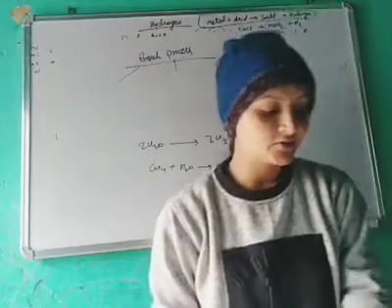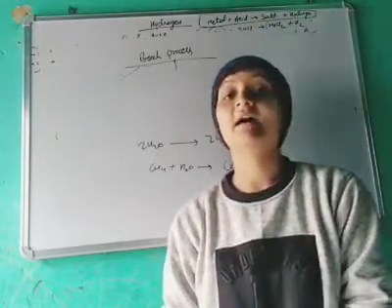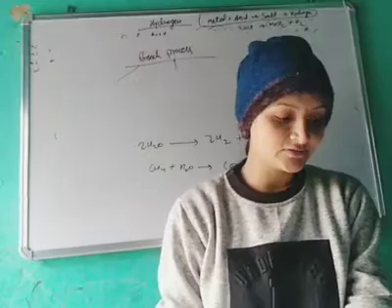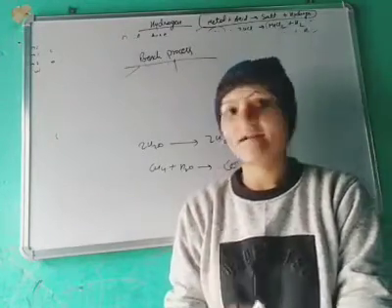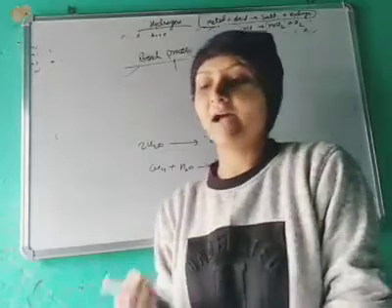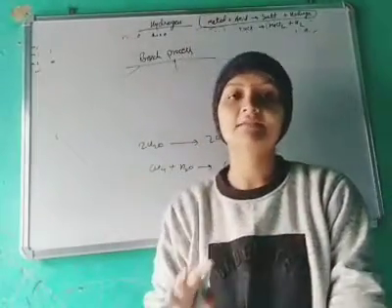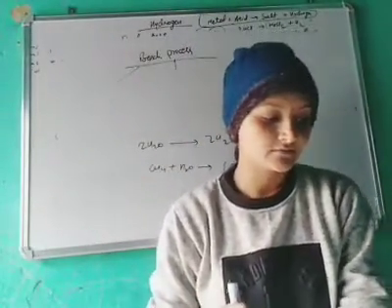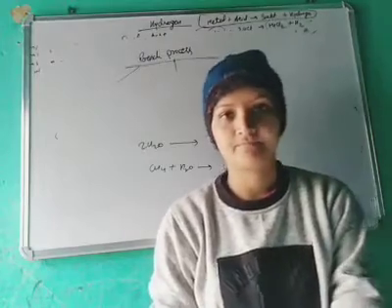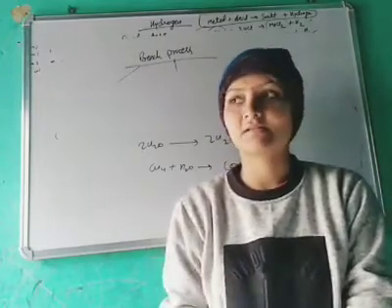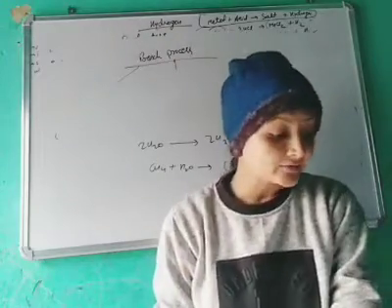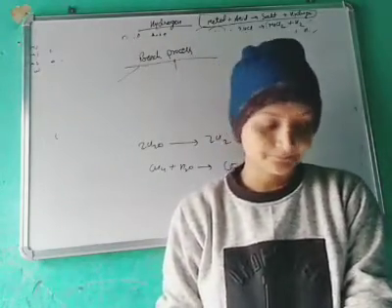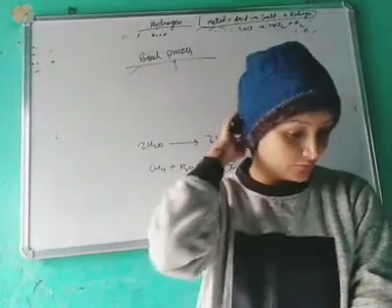Next, there are hydrogenation reactions. Hydrogenation means addition of hydrogen. When we add hydrogen to another substance, that is called hydrogenation. In the hydrogenation of oils, the process occurs in the presence of nickel. Nickel acts as a catalyst. We can also use it in the hydrogenation of coal.